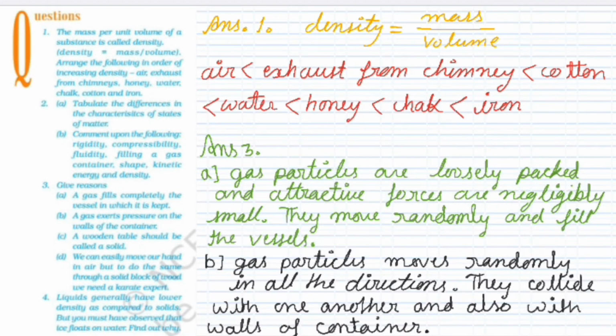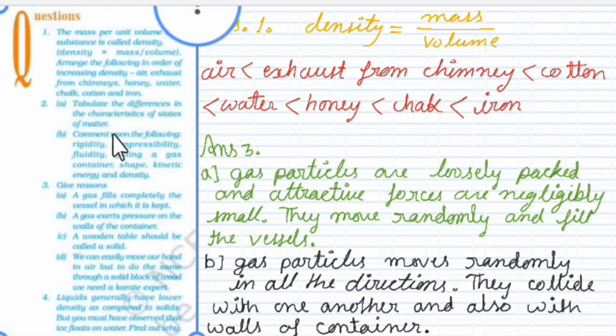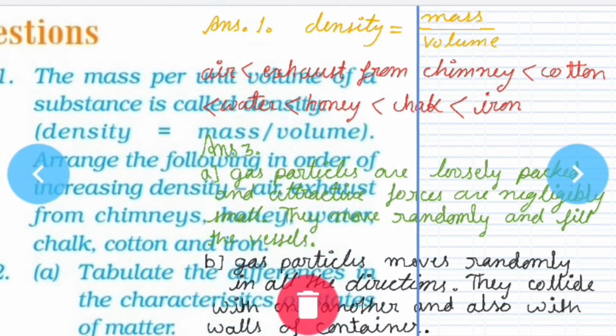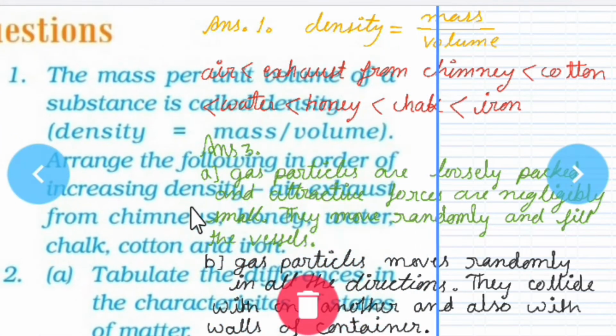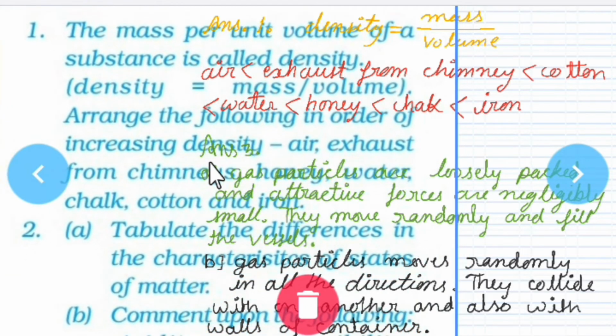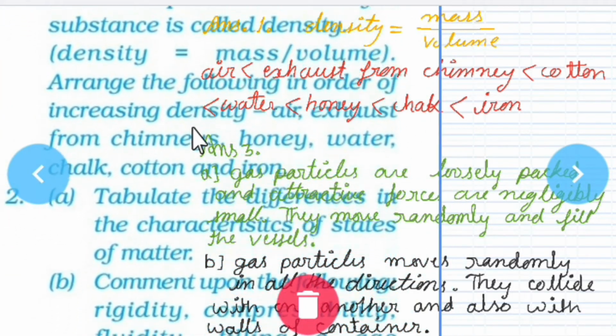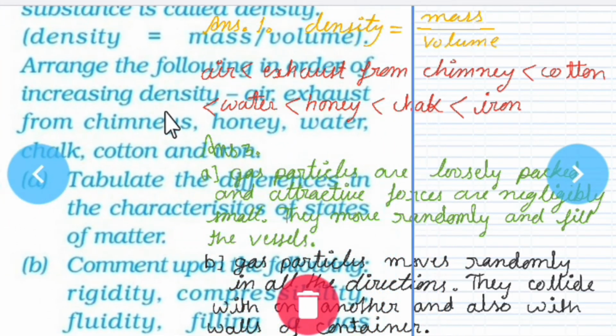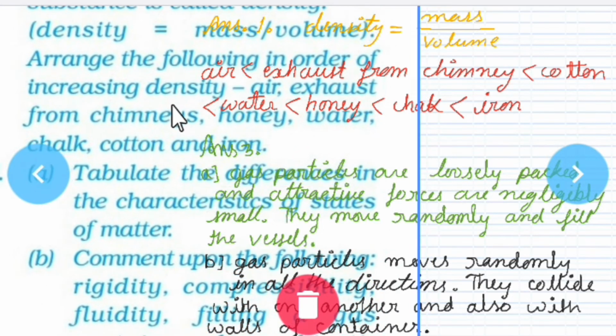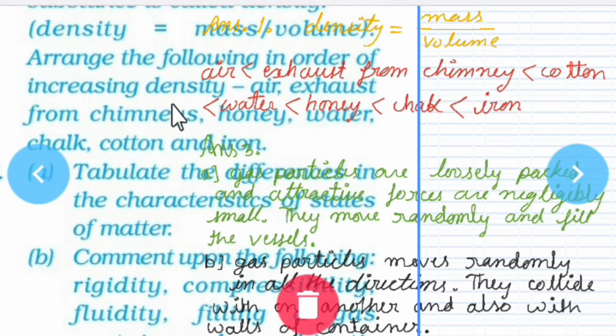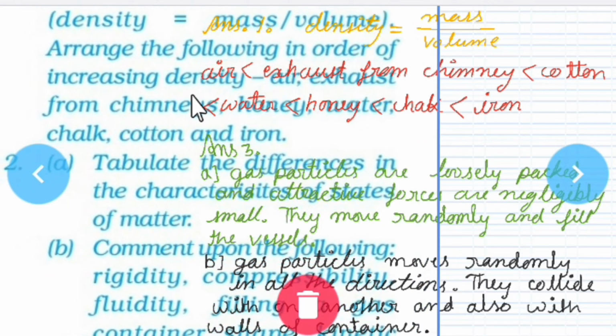Now the next set of questions, again these are in-text questions. So this is the question, student. The mass per unit volume of a substance is called density. Arrange the following in order of increasing density. The substances given are air, exhaust from chimney, honey, water, chalk, cotton and iron.